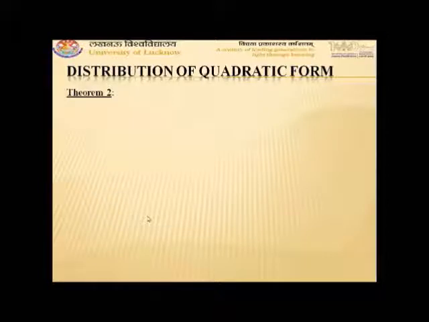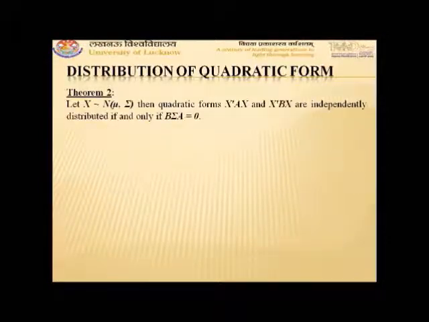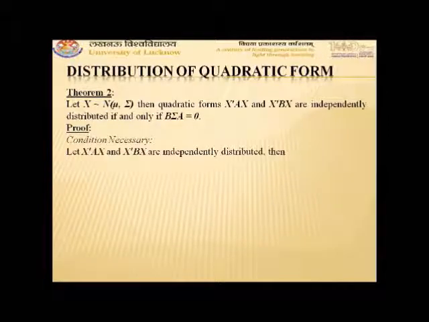Similarly, the second theorem states that if X follows a multivariate normal distribution with mean vector mu and variance covariance matrix sigma, then two quadratic forms X transpose AX and X transpose BX will be independently distributed if and only if B sigma A is equal to 0. So for proving it, we require the variance of X transpose AX plus X transpose BX. First, we prove that the condition is necessary. For that, we let X transpose AX and X transpose BX be independently distributed, which says that the covariance of X transpose AX and X transpose BX is equal to 0.